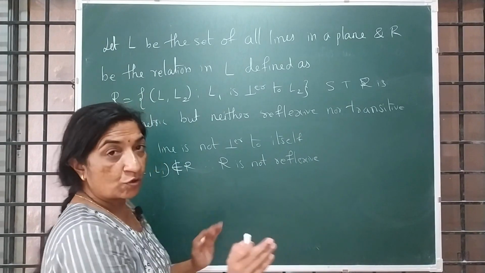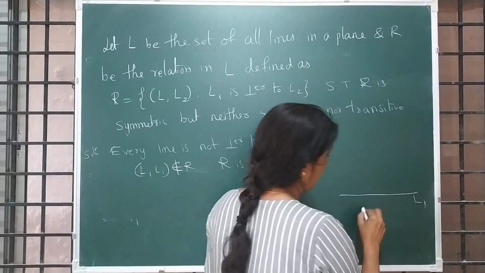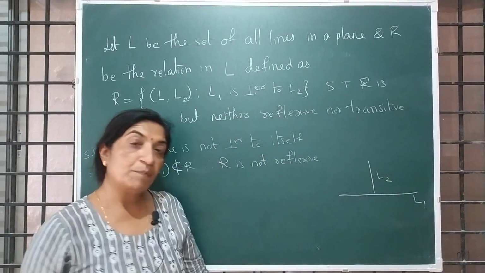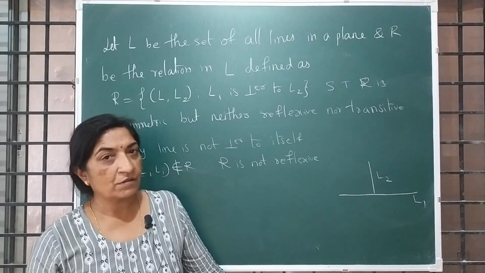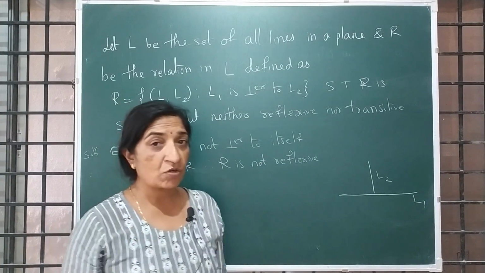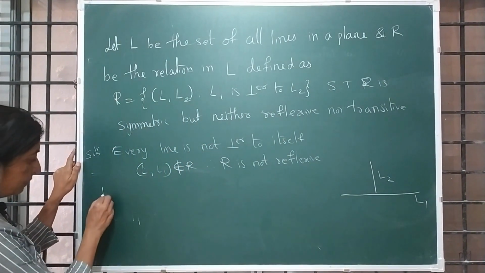As I told, to support our example, this is the line L1. Now I am writing the line L2. See the figure. L1 is perpendicular to L2 or what? Yes. L1 is perpendicular to L2. Can we say that L2 is perpendicular to L1? Yes. The reverse is also possible.